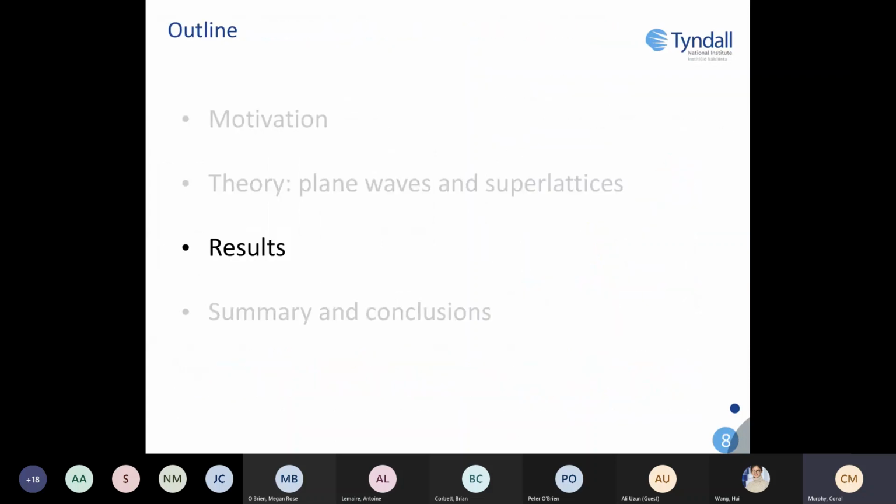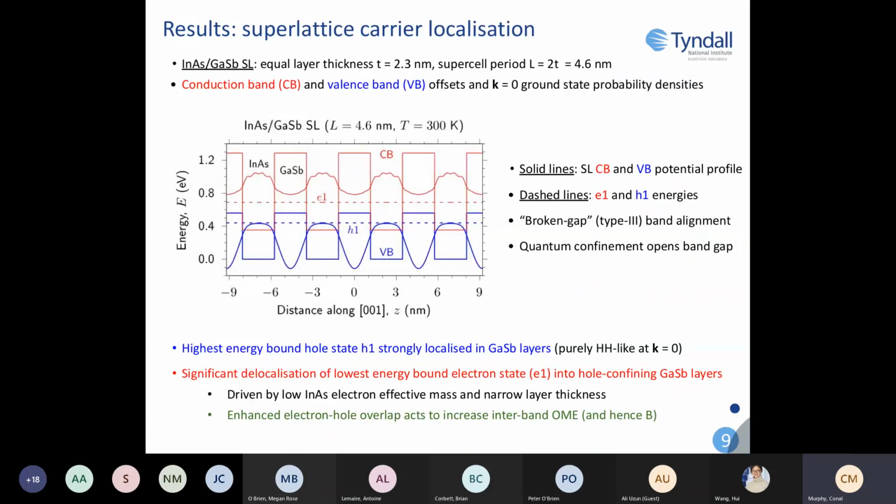So moving to some of our results, we simulated an indium arsenide/gallium antimonide superlattice with a supercell period of 4.6 nanometers, and it consists of equal layers of 2.3 nanometers. In this plot, we show type 3 band offsets. We can see that the valence band edge is higher in energy in the gallium antimonide layers than the bottom of the conduction band edge in the indium arsenide layers. And we can see, moving left to right, repeating periods for illustrative purposes.